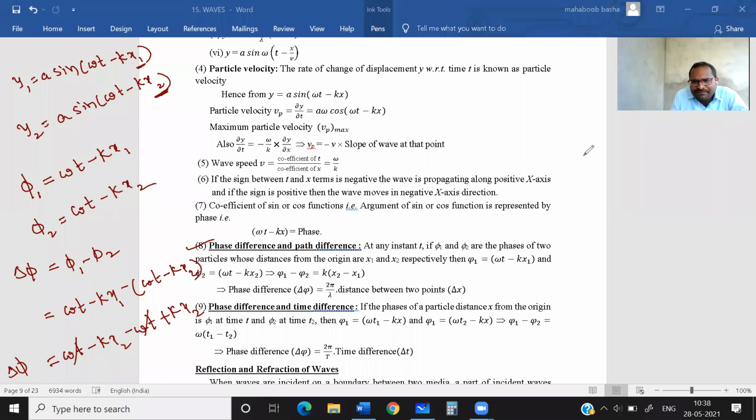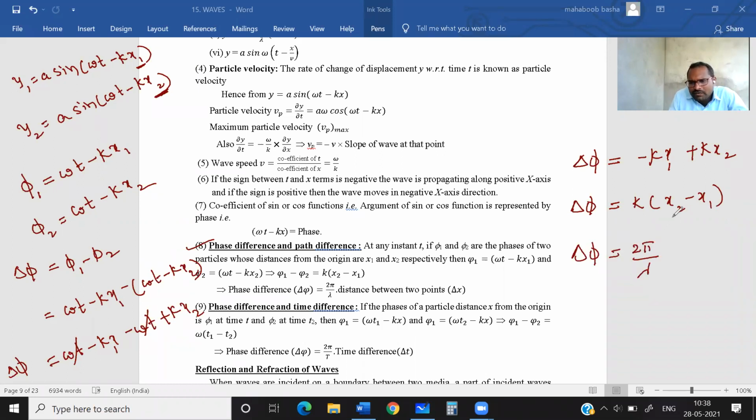You will get the phase difference as minus kx1 plus kx2. Now, delta phi can be written as k times x2 minus x1. What is k? K is nothing but 2 pi by lambda, into delta x. This is called delta x.